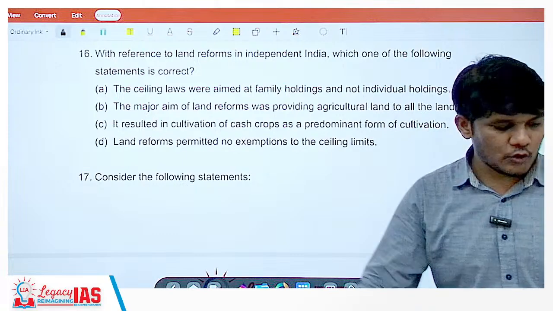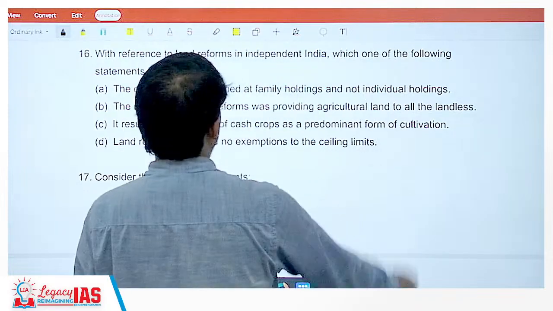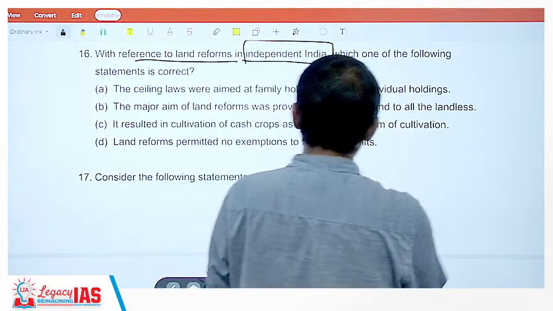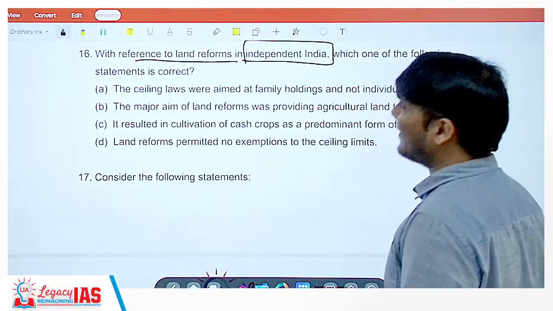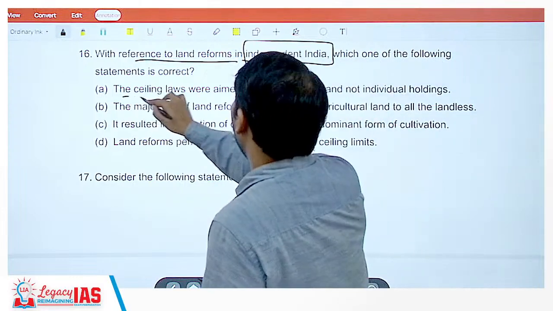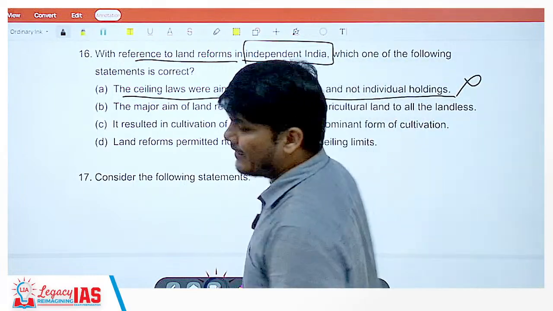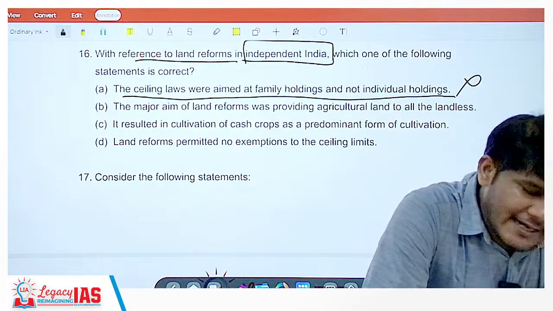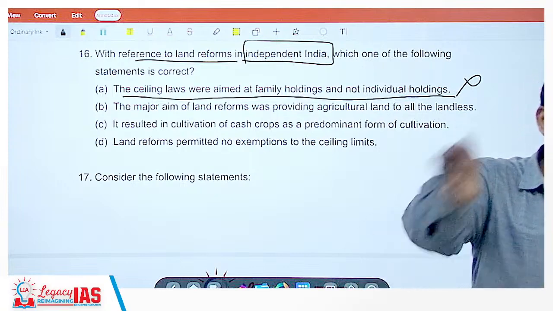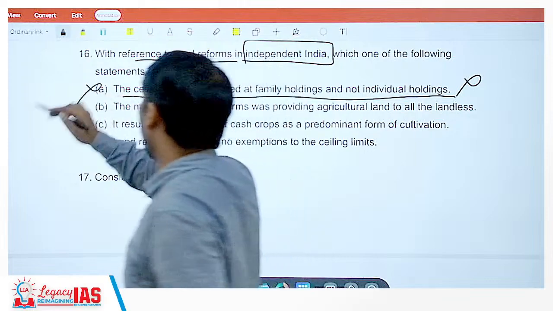Now, coming on to the land reforms. With reference to land reforms in independent India, not the British ruled, okay? Which one of the following statements is correct? So they are directly giving the statement. The ceiling laws were aimed at family holdings and not individual holdings. Wrong. They were aimed at individual as well as family holdings. It's not that only family and not individual. Absolutely not. So statement A option is wrong.